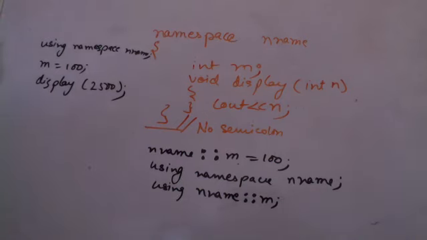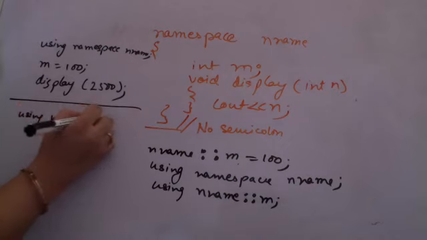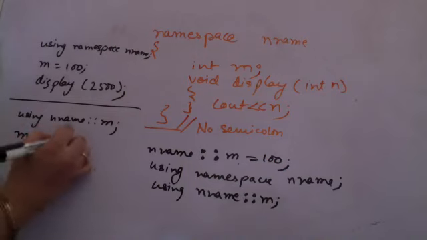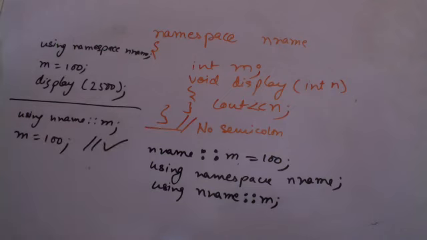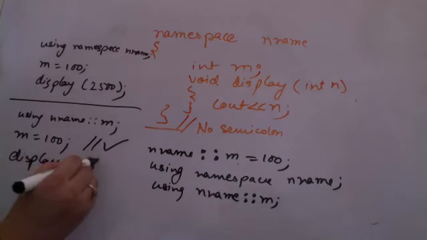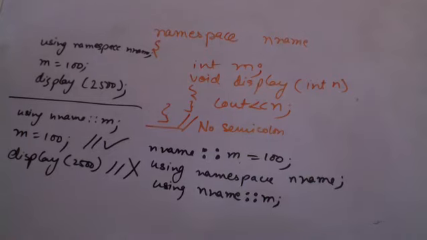Now if I'm using the directive using nname scope resolution operator m, in that case I can do m is equal to 100. This will work correctly. But if I'm calling display, a function which is defined in the namespace, and I'm not using the namespace, this will give me an error. This is not going to work. Is the concept of namespace now clear to all of you?